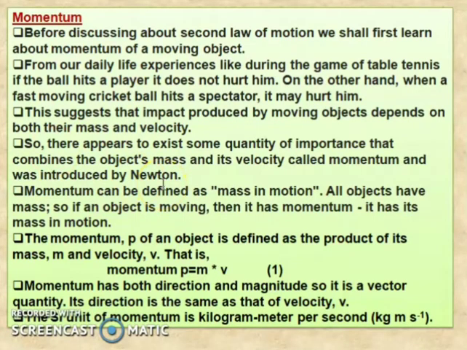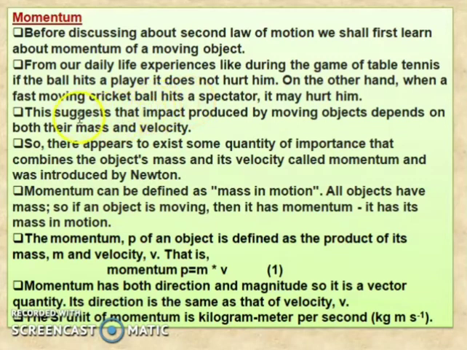So next we will see the momentum. Our next topic is momentum. Before discussing the second law of motion, we shall first learn about the momentum of a moving object. From our daily life experience, during a game of table tennis, if the ball hits a player, it does not hurt them. On the other hand, when a fast moving cricket ball hits spectacles, it may hurt.